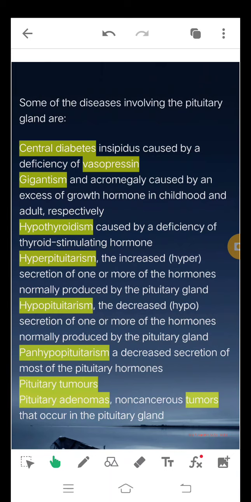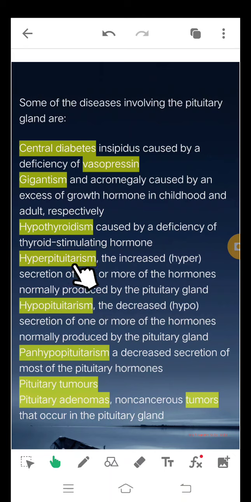Finally, some of the diseases involving the pituitary gland are central diabetes insipidus, caused by the deficiency of vasopressin; gigantism and acromegaly, caused by an excess of growth hormone in childhood and adults respectively; hypothyroidism, caused by deficiency of thyroid stimulating hormone.